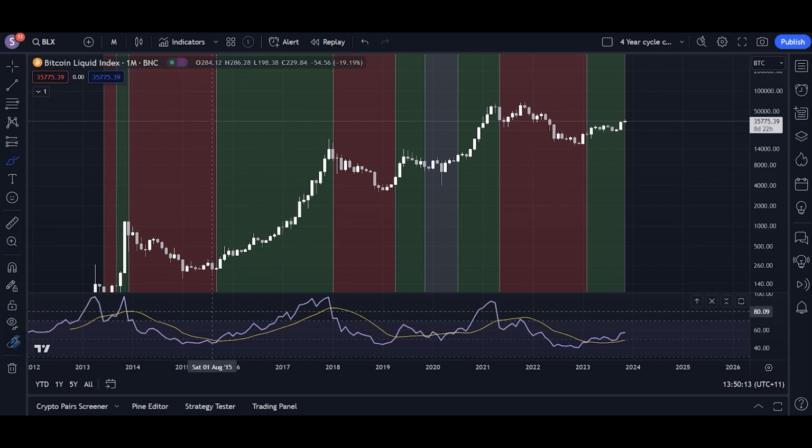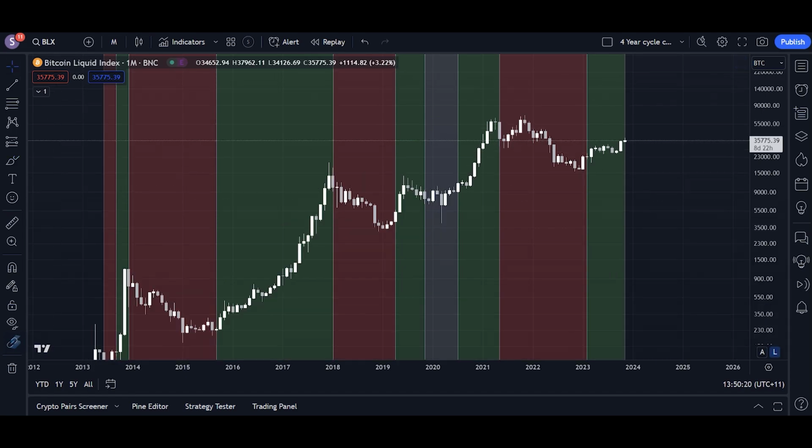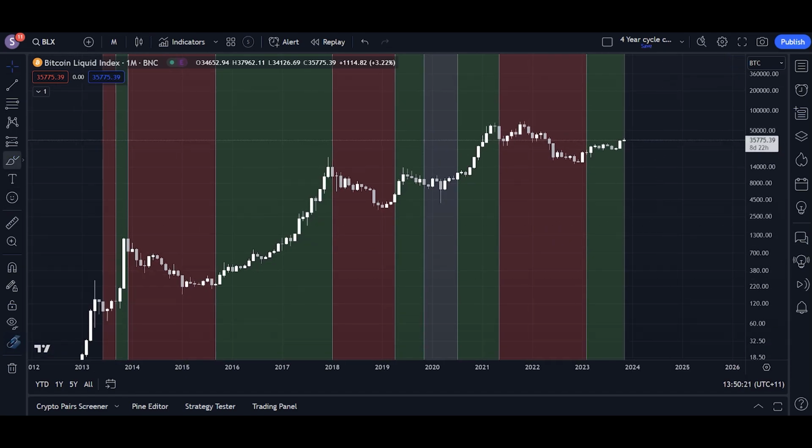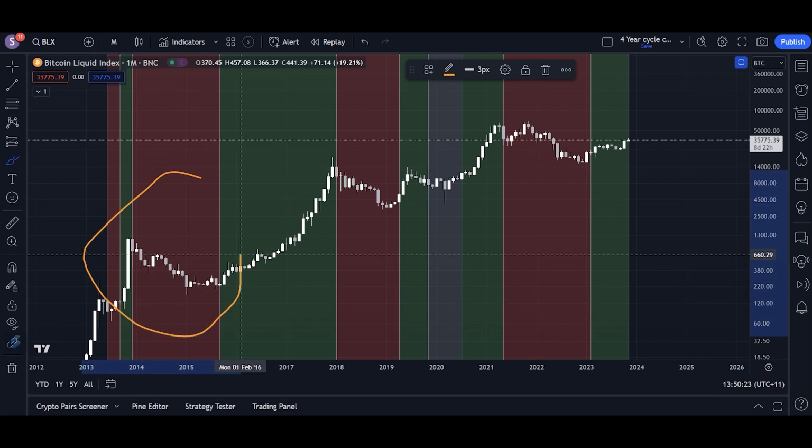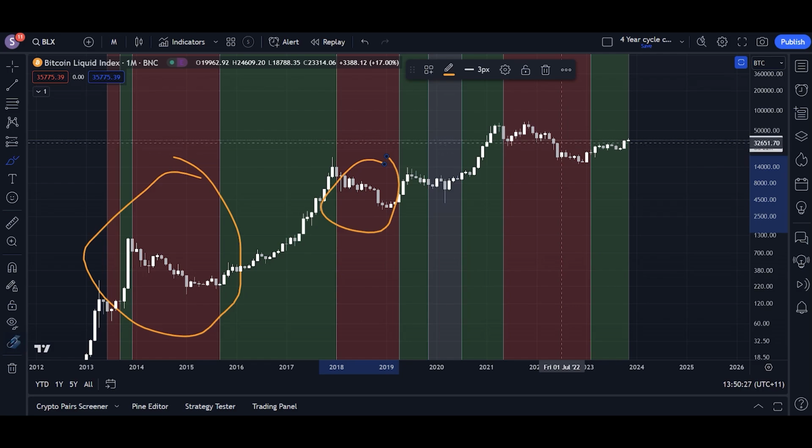When we've seen bullish RSI crosses, okay, with bearish RSI crosses between that moving average. And after every single bearish cross, we see lengthy downward trends. In fact, we saw the cyclical bear markets occur after each RSI cross. Here was the 2014 bear market, 2018 bear market, and 2022 bear market after each RSI cross.